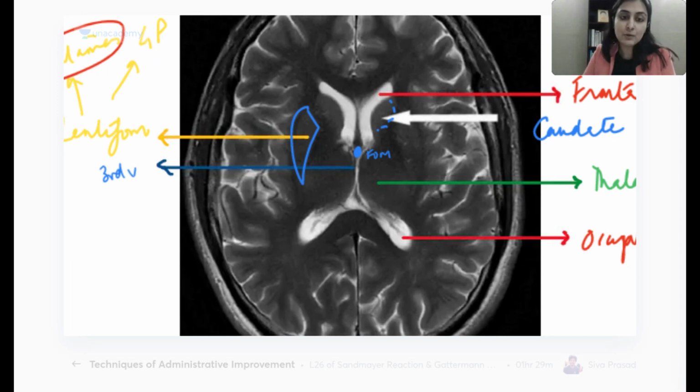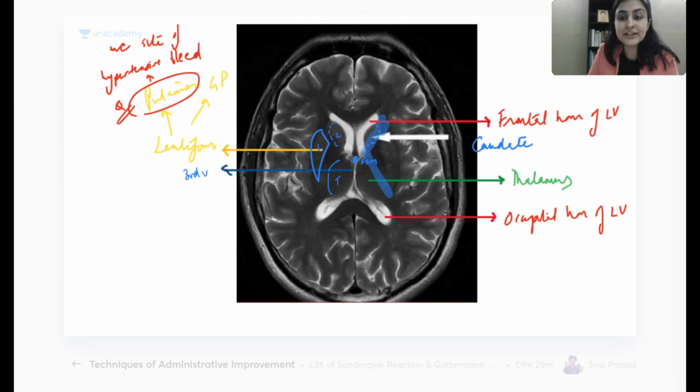Now, one more question from anatomy only. So this is caudate, this is lentiform. Now, if I notice very carefully, I am seeing that there is one white matter bundle which is going like this between the three things that I have just studied. So if I had to draw out the caudate, the lentiform, the thalamus, there is one capsule which is going like this, which will have an anterior limb, a posterior limb, and then I have the genu. So what is this white matter bundle going like this? Yes, it will be internal capsule. Is this clear, everybody? So if I have to draw here, this will be my internal capsule. Is this clear?